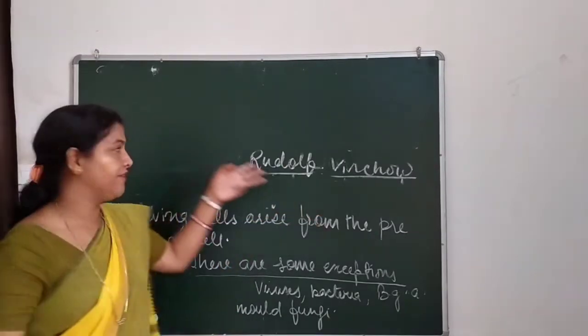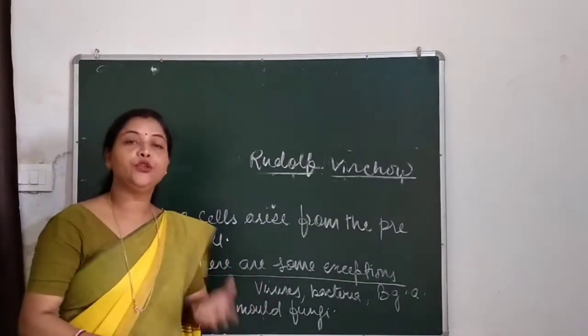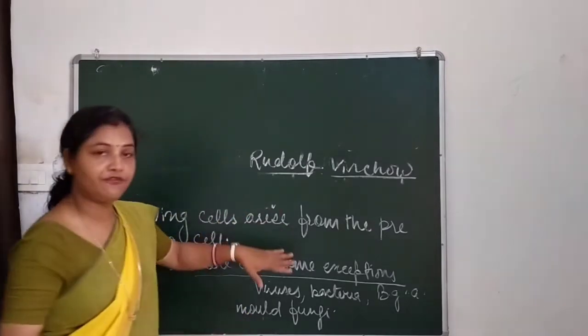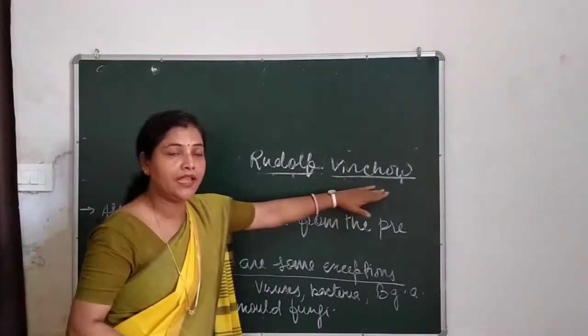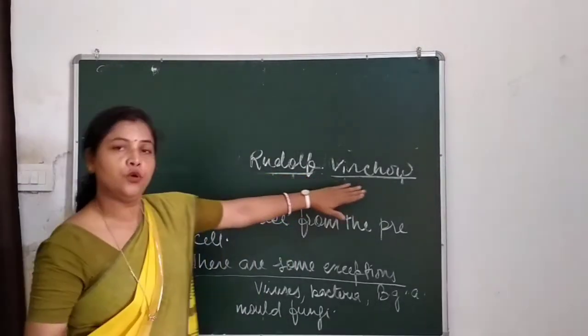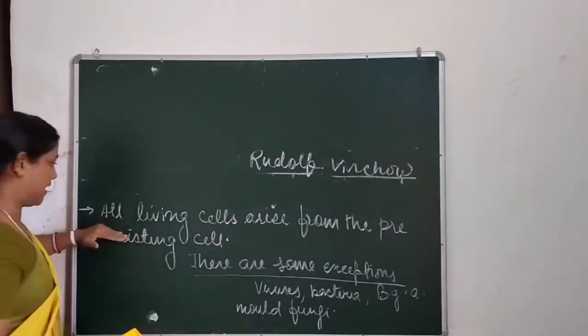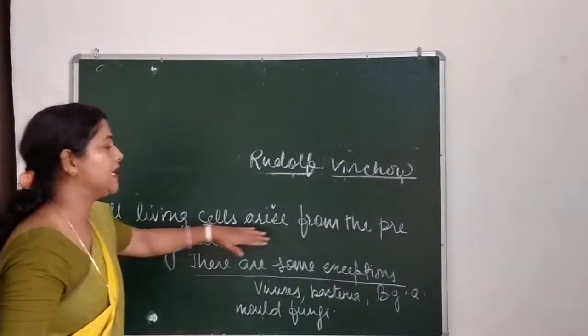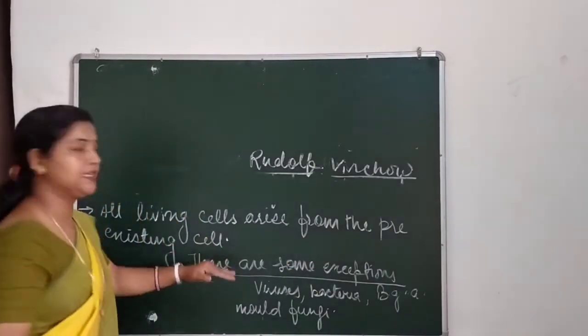The first three points were given by M.J. Schleiden and Theodor Schwann, and afterwards one more point was added. It was Rudolf Virchow who gave the last point, that all living cells arise from pre-existing cells.